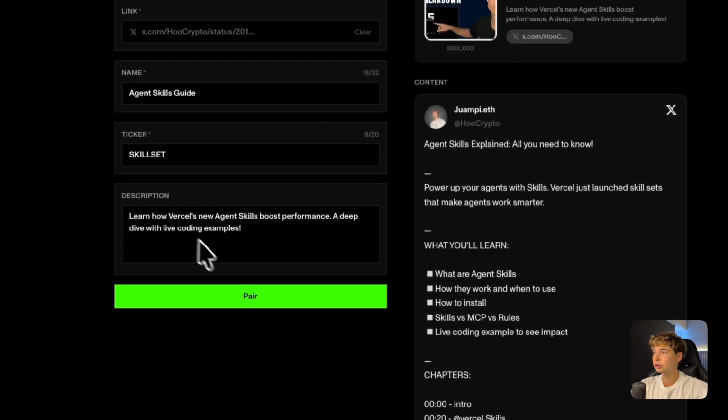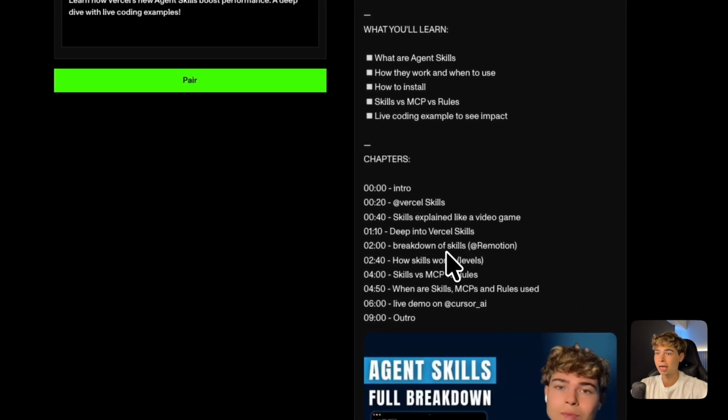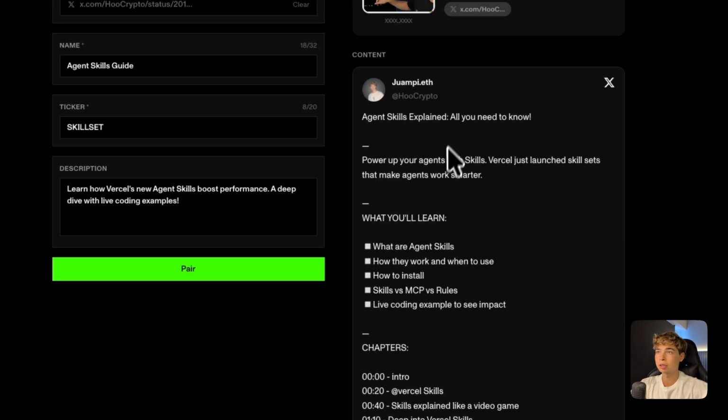I kind of like it. And the description is: learn how Perplexity's new agent boosts performance. A deep dive with live coding examples. Love it, to be honest. It's pretty accurate actually. And here we have all the context about the post.